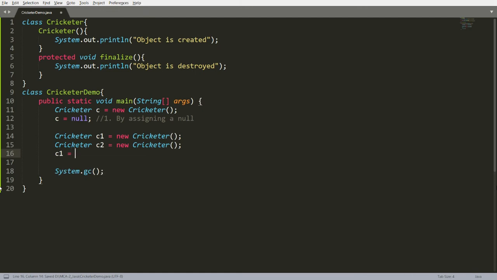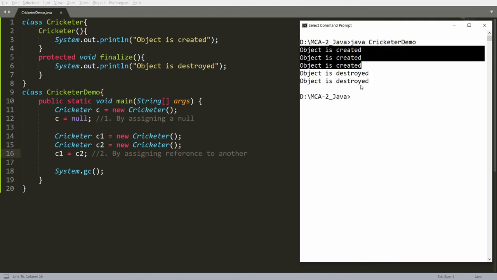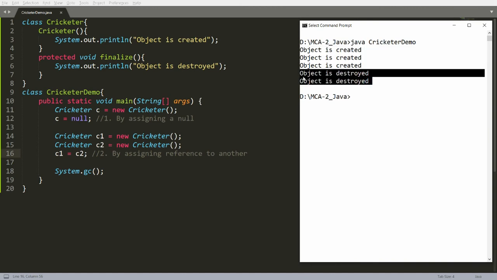Now you are writing C1 equal to C2. It means what? Your C2 will be assigned to your C1 object. So the C1 instance that was created earlier is destroyed. So you can say the second way is by assigning a reference to another. Now you can save this, compile this particular code and run this. You will get the message that 3 objects are created and 2 objects are destroyed.